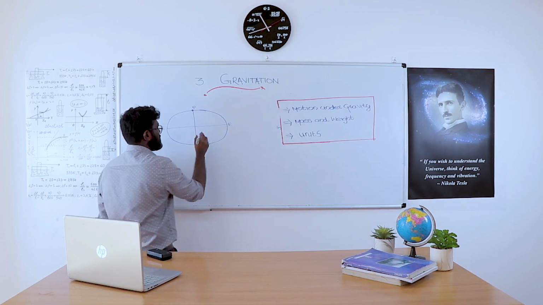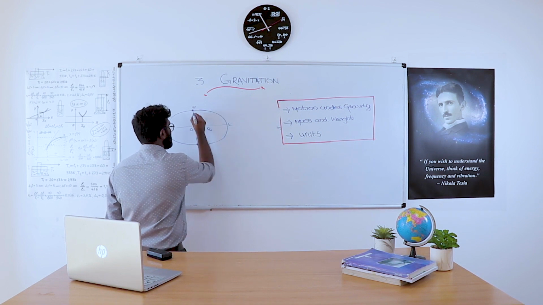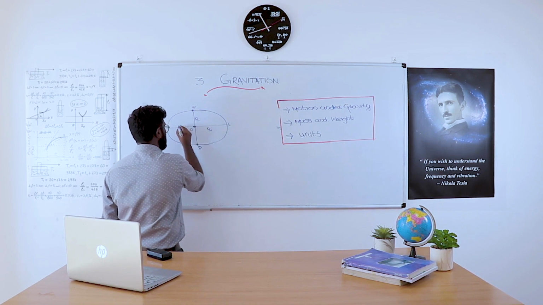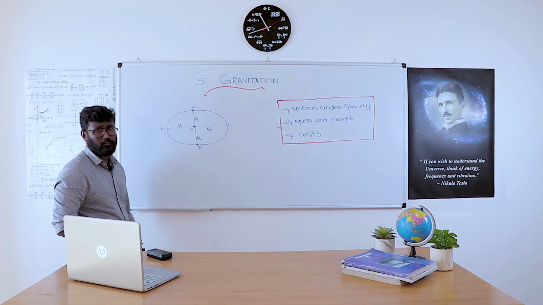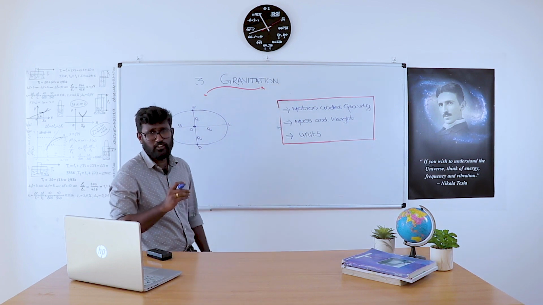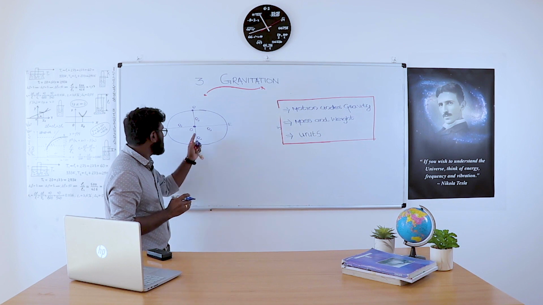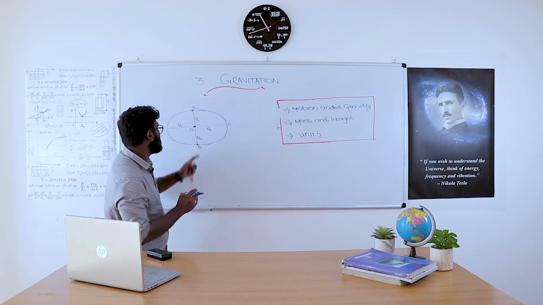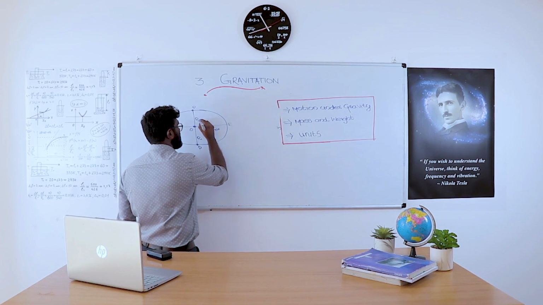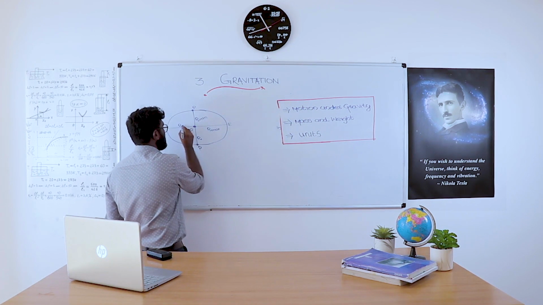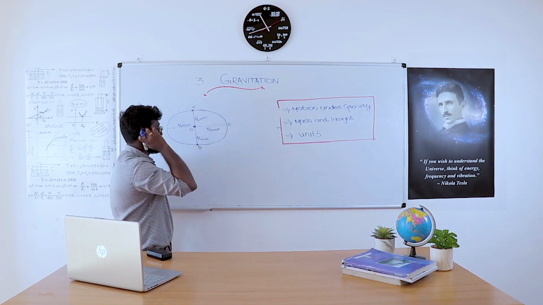So this is the center. This is the radius R. From here to here is also radius. From here to here is also radius. What is the peculiarity of the radius? As we all know, the radius of a material is always constant. But due to the peculiar shape of Earth, the radius is slightly varying from equator to pole. That means radius is maximum at the equator and minimum at the poles.